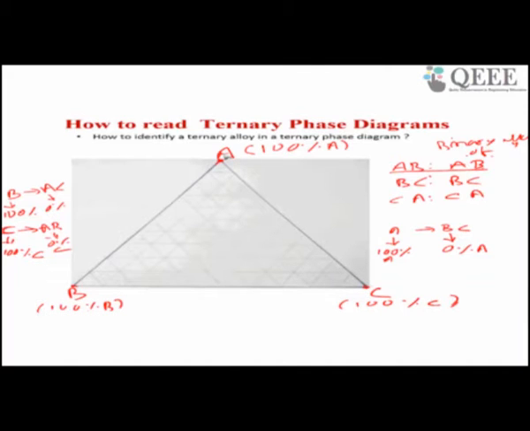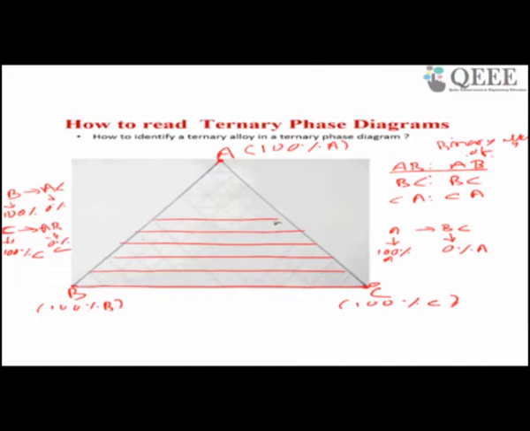For example, adjacent to A, this side contains 0% of A. If I divide between this and this into 10 parallel lines, for example, this line, this line, and so on, I have divided into 10 parts.